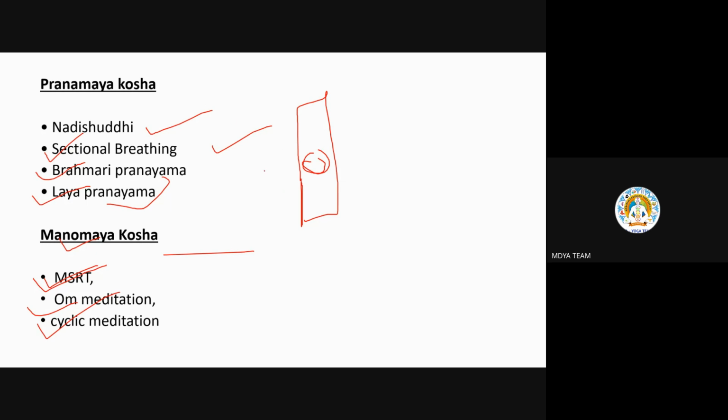Have you understood now how it is divided into sections? Yes, ma'am. Abdomen, chest, and this. So now this is Brahmari Pranayama.